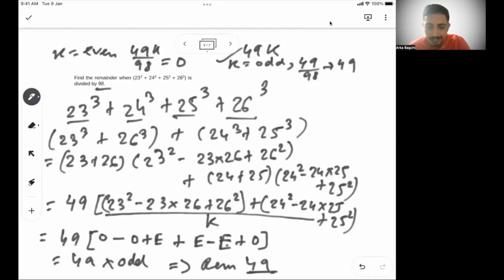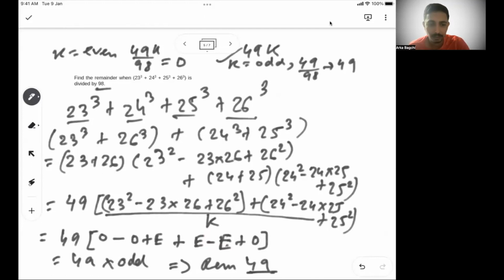We look at the individual values, which is odd and which is even. If I am dividing by 98, 49k when k is 1 or any odd number gives a remainder of 49. If k is 2 or any higher even number, it will be completely divisible by 98. Now we just see whether the value of k is odd or even.